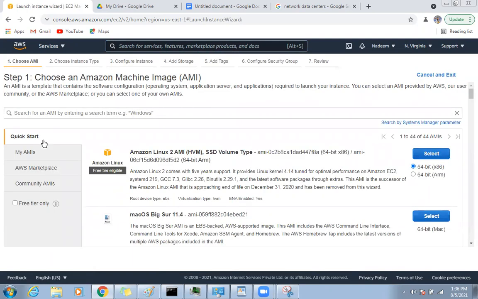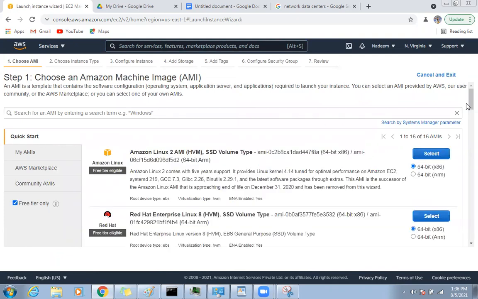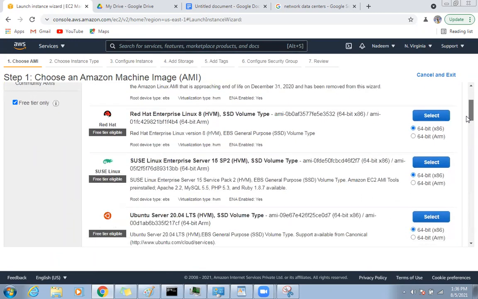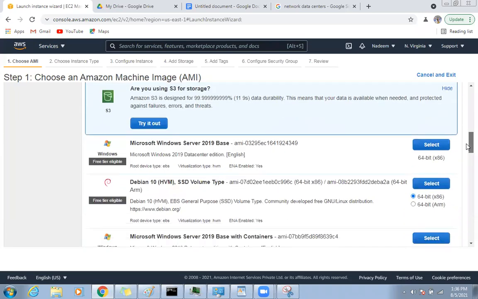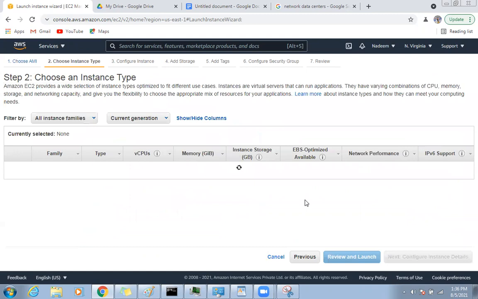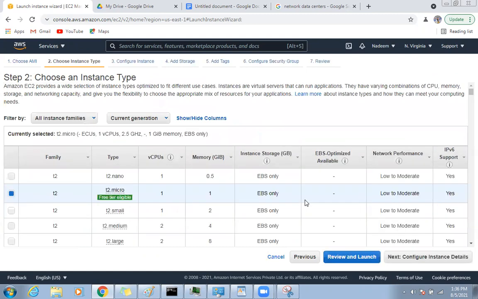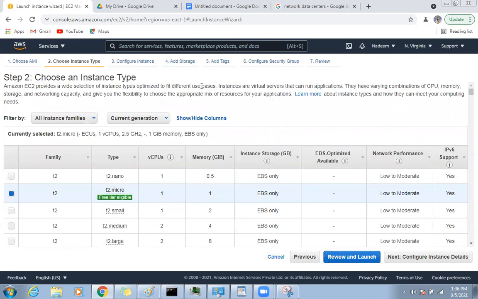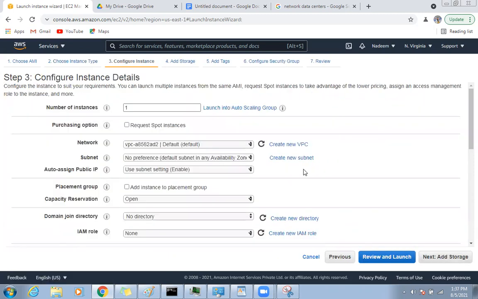Okay, so here it is asking, just select the free tier, and you have the option to select any web server or any, if you're comfortable with Linux, Red Hat, choose that. But if you're not comfortable, just choose the Microsoft server, so you can easily RDP to that Microsoft server. Okay, so I'm just selecting this one, Microsoft server. Then free eligible, so which instance type? T2 micro is nothing but a general purpose server. Okay, then now this is the important decision.